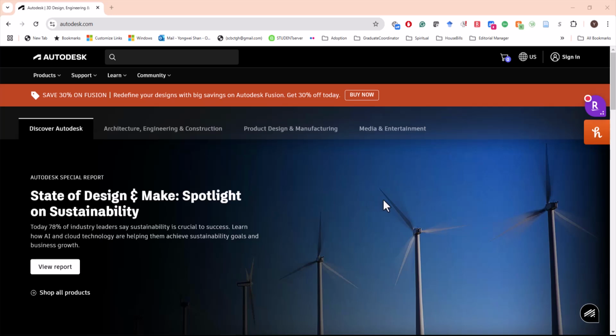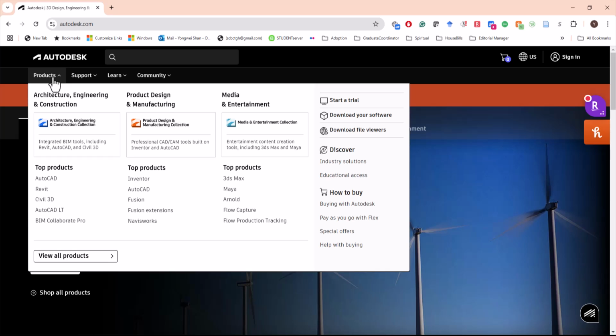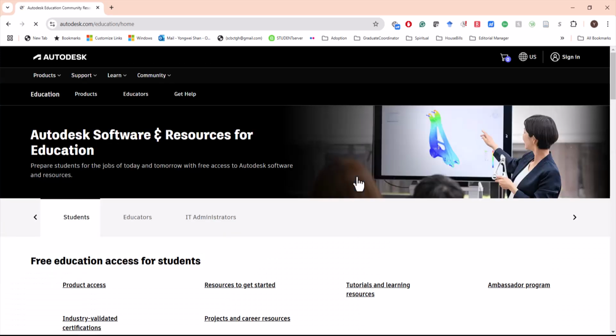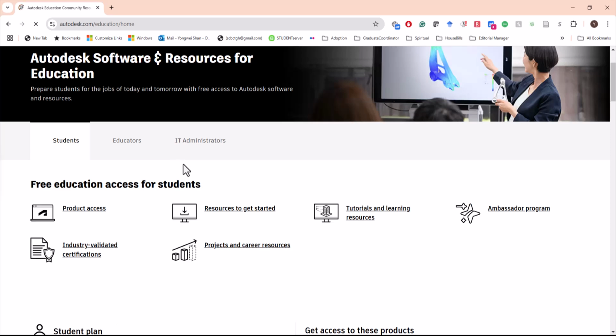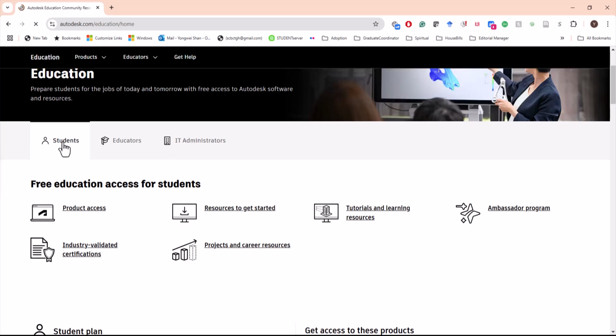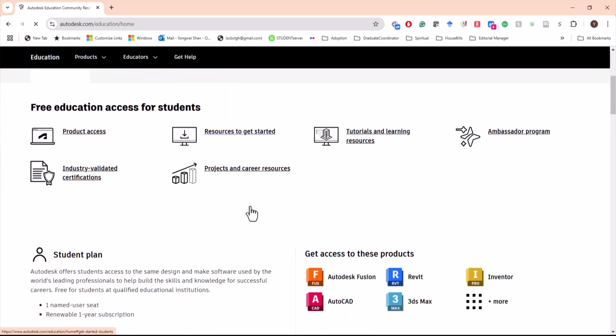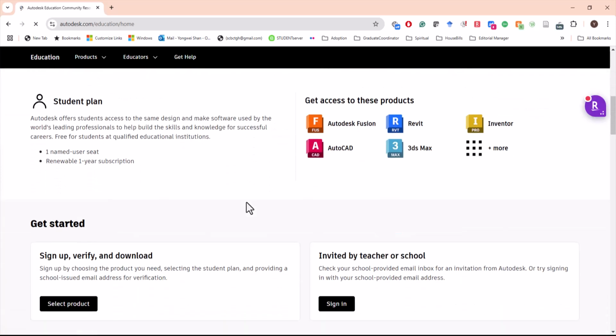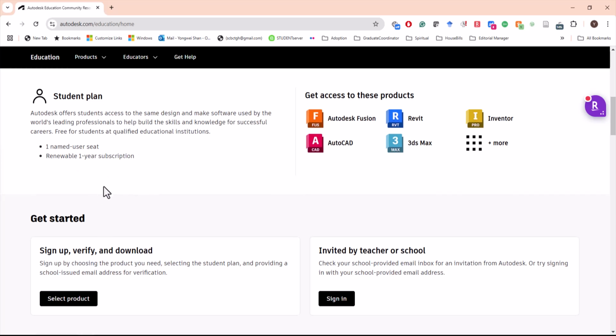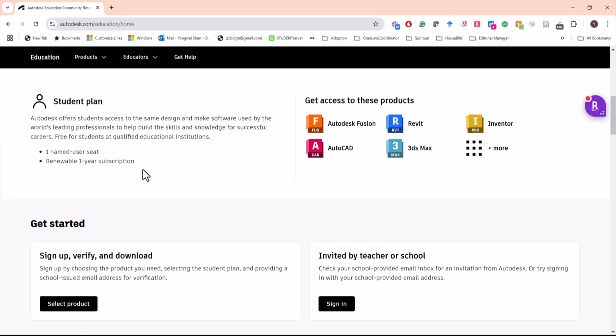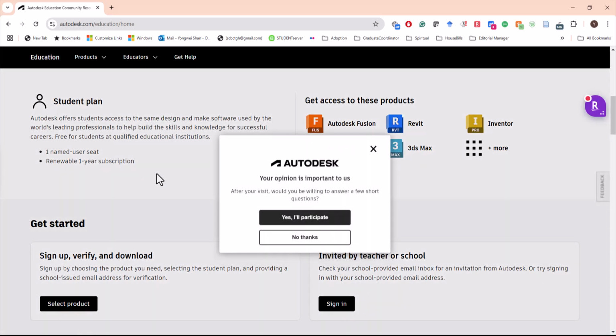Show you how to download and install Autodesk Revit and Autodesk Navisworks Manage. Come to the tab Products. Instead of searching the products over here, you need to come to Educational Access. Once you are on this page, if you're a student, just click the Student tab. And then scroll down a little bit. For all students, should get a 1-year free subscription, and that can be renewed.